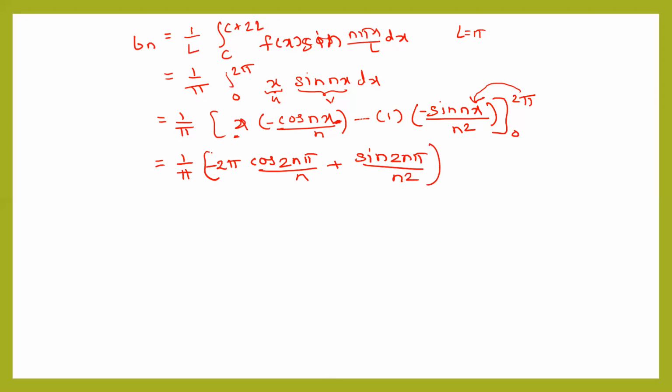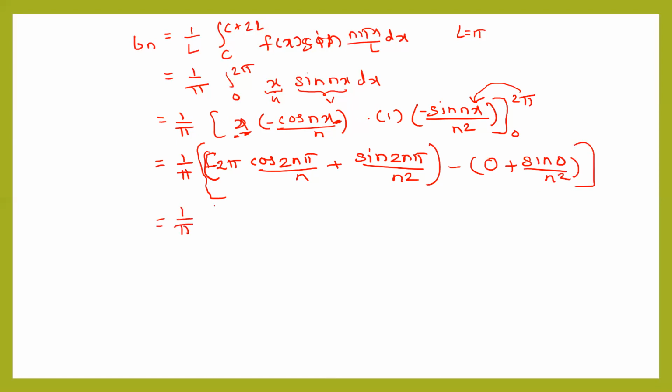This is the value after substituting the upper limit. Now let's substitute the lower limit 0. First term is 0 because of this x. And when you substitute lower limit 0 here, you will get sin 0, and we know that sin 0 is 0.